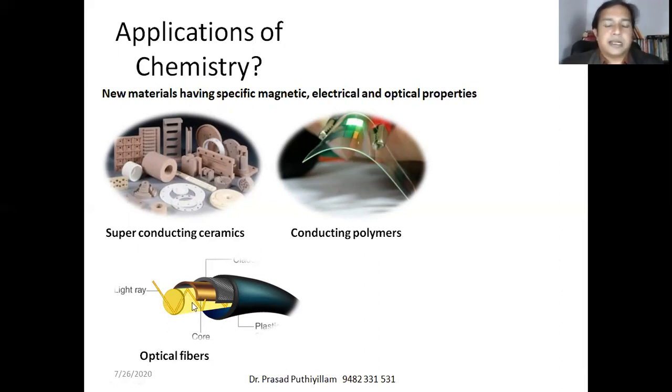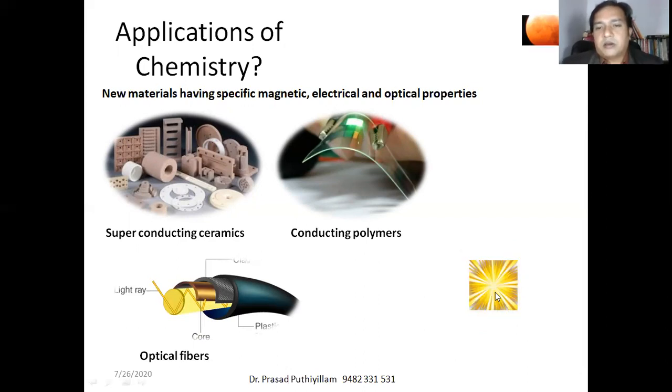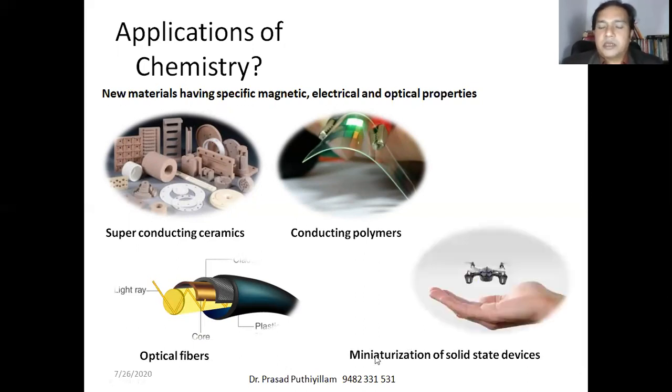You know how fast a light ray can travel. A light ray produced here at this moment may reach the moon within a second and come back. The application continues. Even chemistry is required for the miniaturization of many solid state devices. Right now you are using smartphones, and we have even reached miniaturized drones and helicopters. Therefore, all these require materials, and their chemical properties are also important.